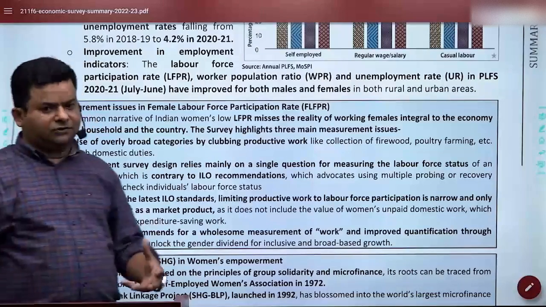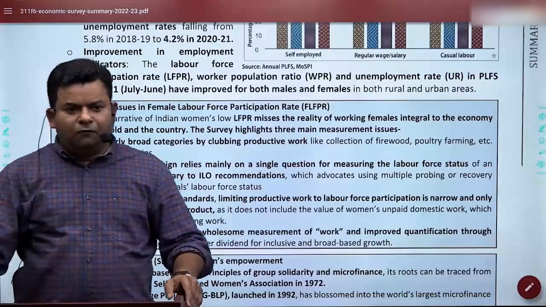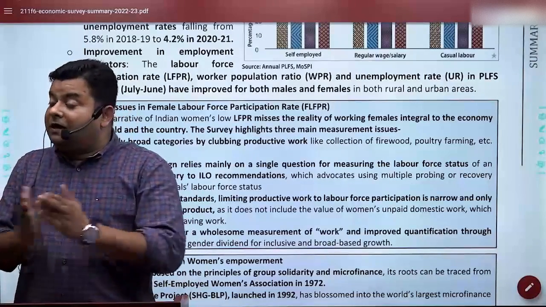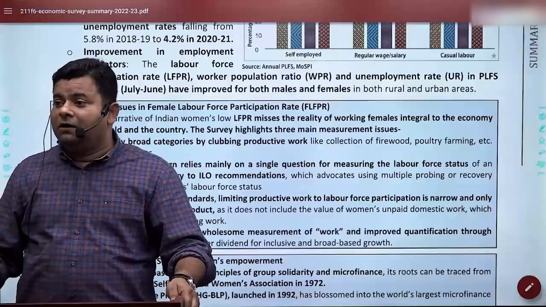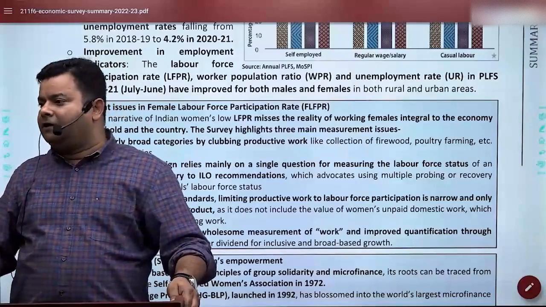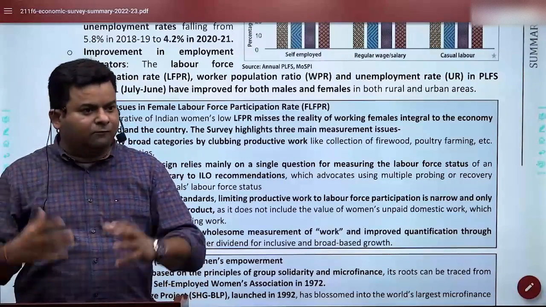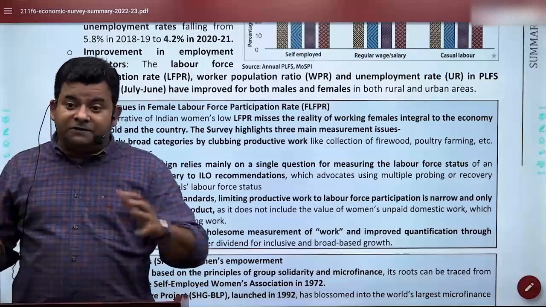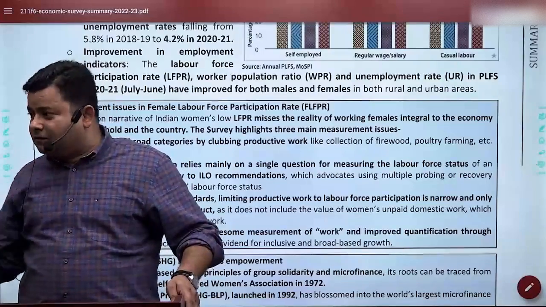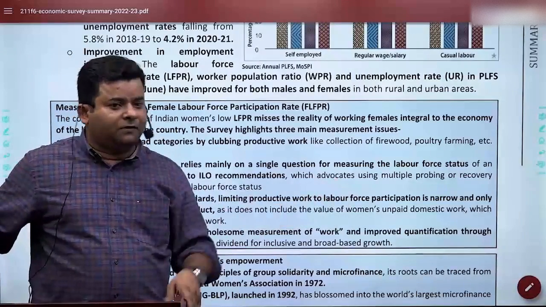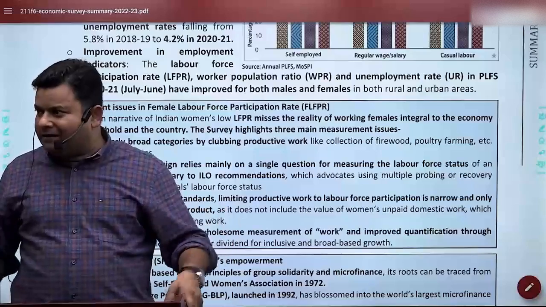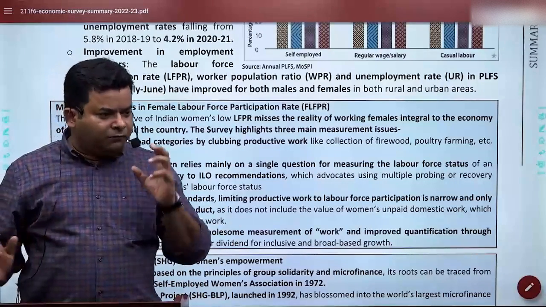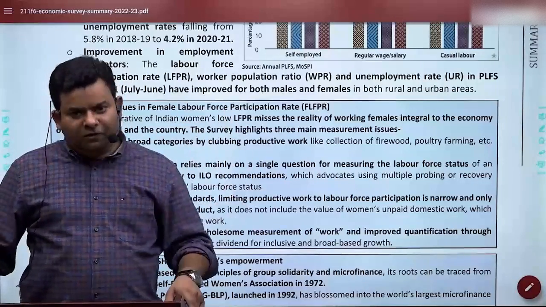There are many things, much work done by females, which is more of casual type work, maybe household chores, and there is even a rising industry called the pink economy. I'm sure you have heard of it. Pink work, we call it. Care economy is another term for it. And care economy is taking care of the elderly, taking care of orphans, paid caretaking. All these kinds of things have to be inserted now in your work definition. Your work definition is still very old-fashioned.